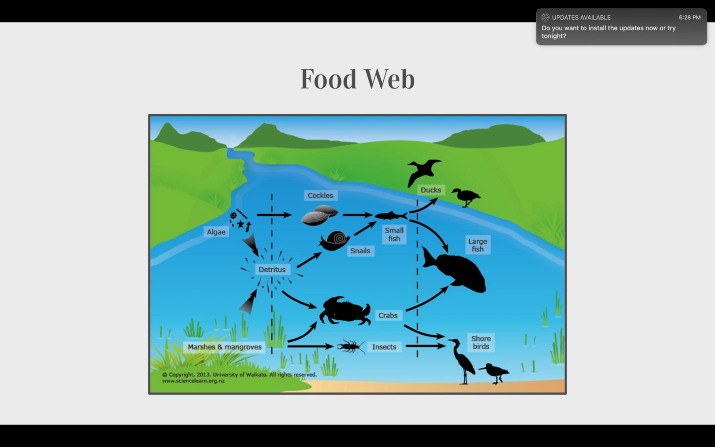Next is the food web. The large fish basically own the food web, and it rotates throughout, starting with the detritus and going through the levels of the food web.